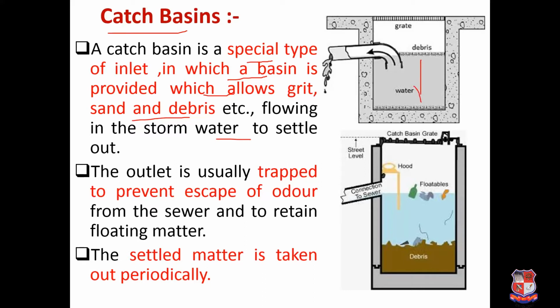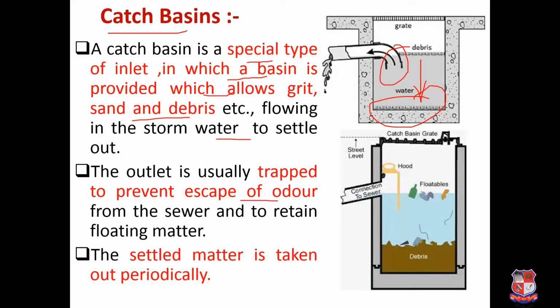Here you can see that some time period is provided, so that all these debris and suspended solids which are settleable in nature will settle down, and water may be collected from some higher elevation. If you are providing the outlet at a lower elevation, then all this debris will also move along with it. But here the outlet is provided at a higher elevation, so the debris that is collected at the bottom will not come up in your outlet water.